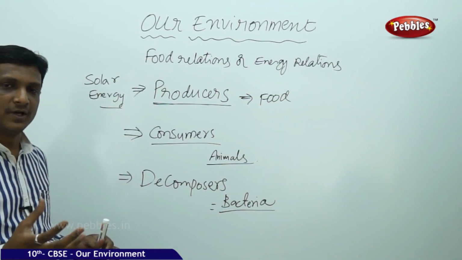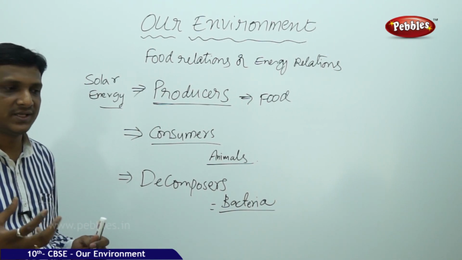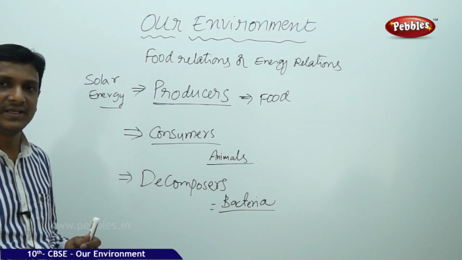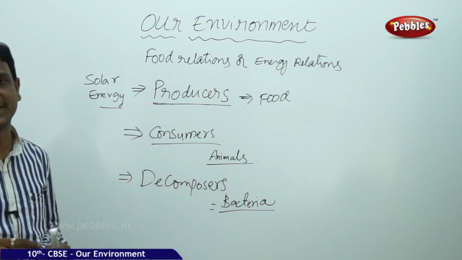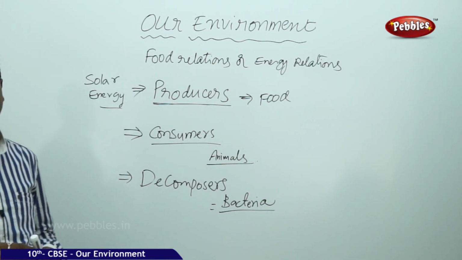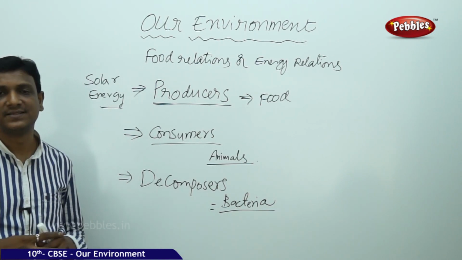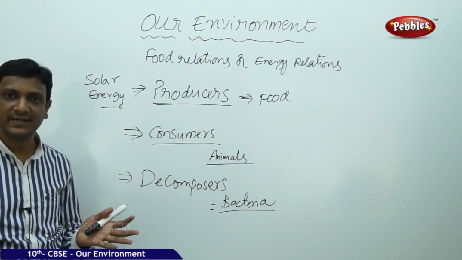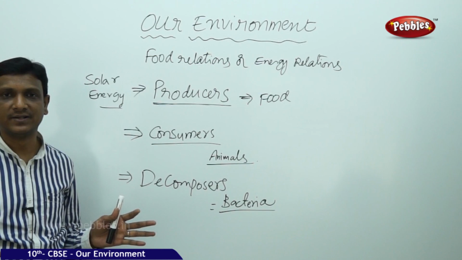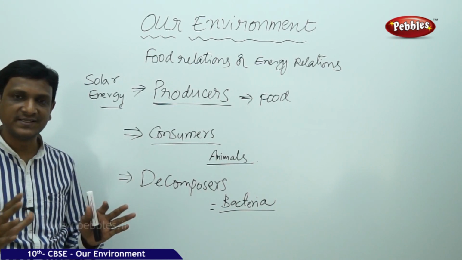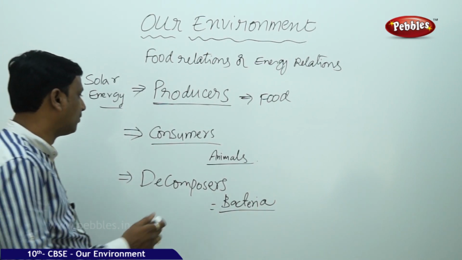So whenever you leave some food item outside for 1 or 2 days, any cooked food item, you see that it gets spoiled. That means bacteria, fungus, they start degrading that. They start decomposing it. It is a very important natural process. If that is not done, the whole world will be full of waste. The whole planet would be accumulated with a lot of waste. All the waste is not accumulated. The degradable part of the waste is degraded every time. That is by the action of certain organisms called decomposers.